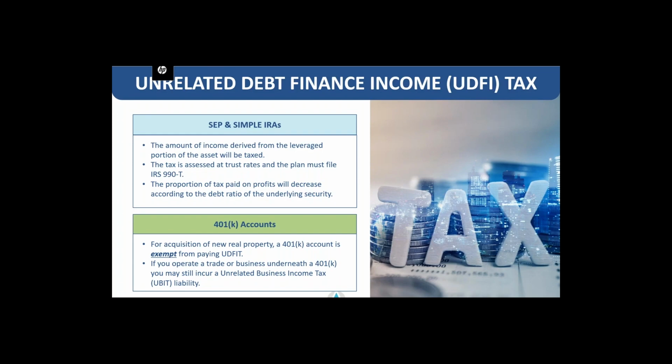For 401k accounts, for the acquisition of new real property, a 401k account is exempt from paying UDFI taxes. If you operate a trade or business underneath a 401k, however, you may still incur unrelated business income tax liabilities. So, for example, if you bought a laundromat or a gas station in a 401k, you would owe unrelated business income tax. However, if you only bought the property and then rented it out utilizing leverage, you then would not have that tax applied.